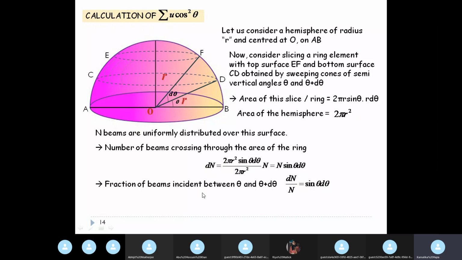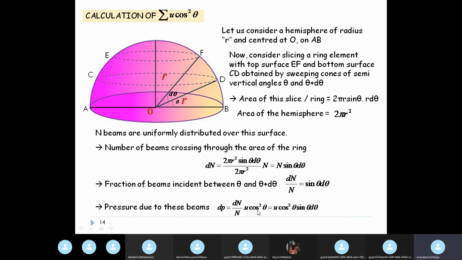So the fraction of beams incident between theta and theta plus d theta, that is, within this slice of ring, is given by dn by n, and from this expression you can see it is sine theta d theta. So the pressure due to these beams is dP, given by dn by n into u cos square theta.